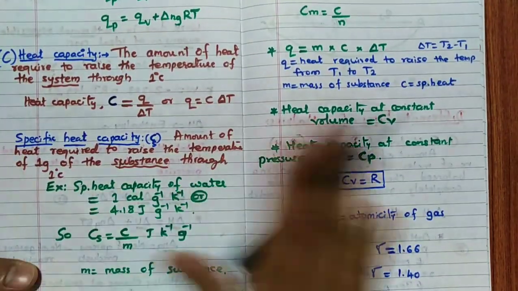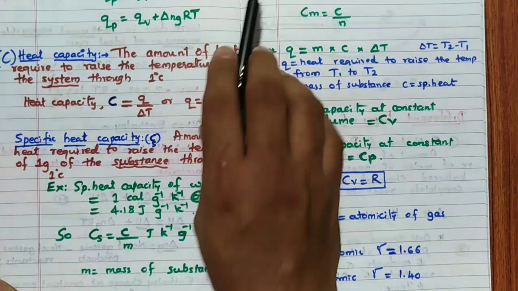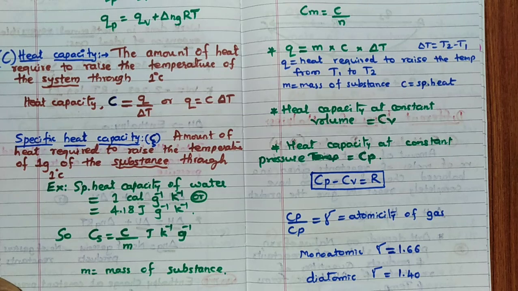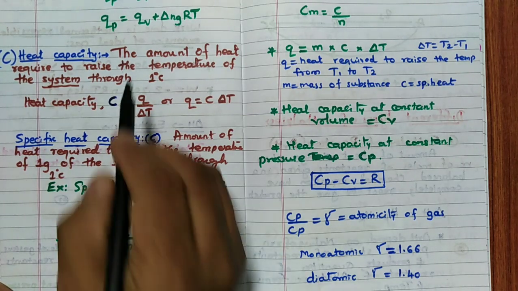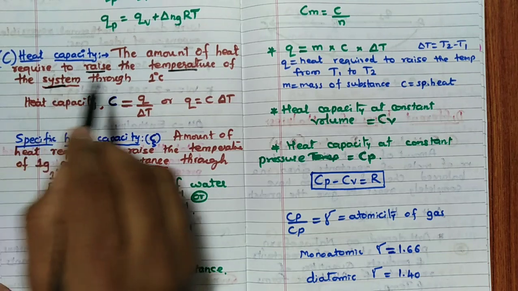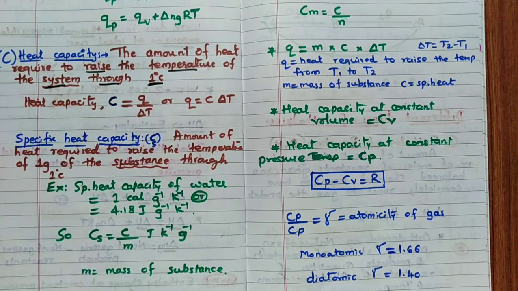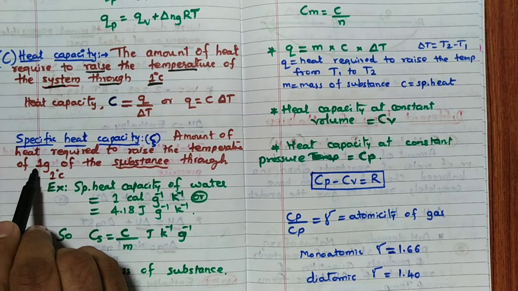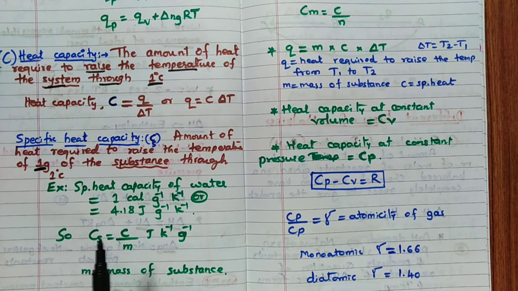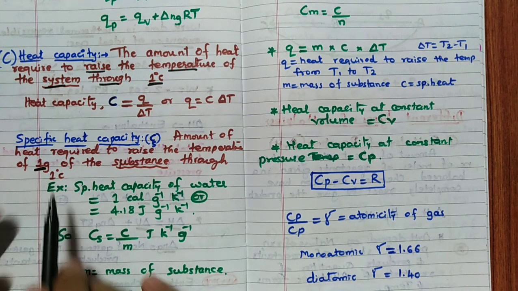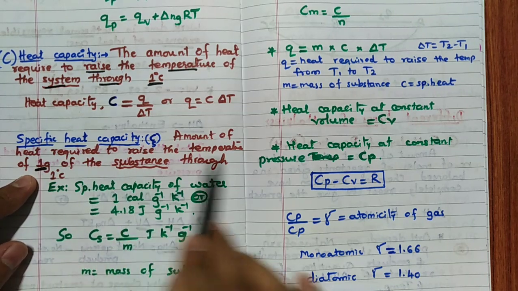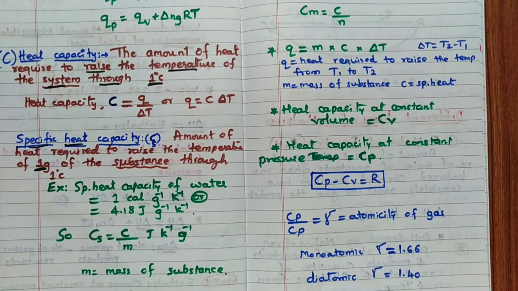Then heat capacity. Remember formula, heat capacity, specific heat capacity, molar heat capacity. Generally, the amount of heat required to raise the temperature of the system through 1 degree Celsius is called as heat capacity. If that system is 1 gram of the substance, very simple. Heat capacity means general system. If the temperature of 1 gram of the substance is raised, we call it as specific heat capacity. That is Cs or small c also we'll call it as.